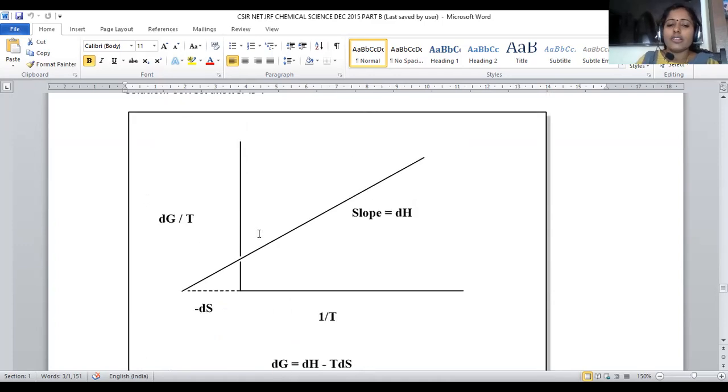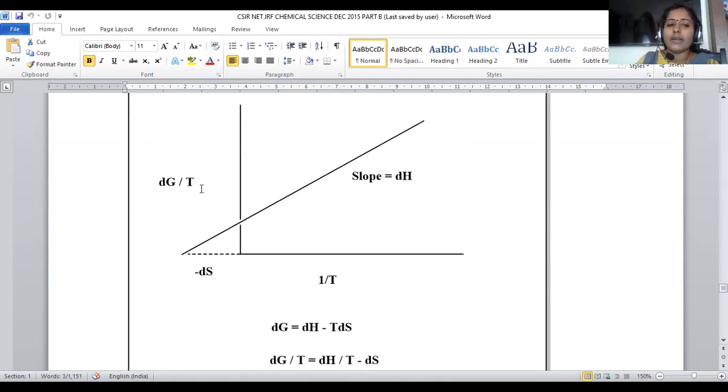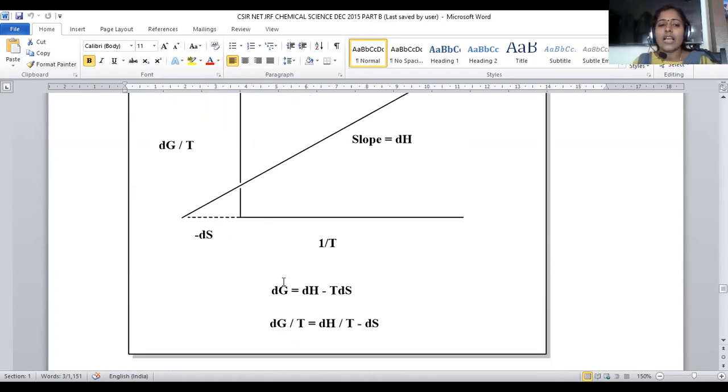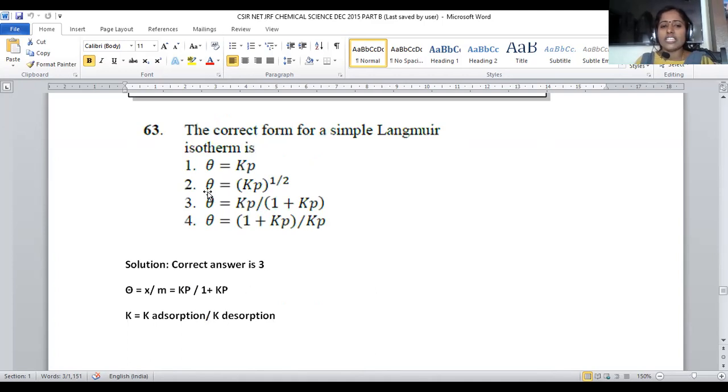This is the intercept. So here we have to plot delta G by T versus 1 by T, that is given in option number 4. For question number 62, option number 4 is the correct answer. Let us move on to question number 63.